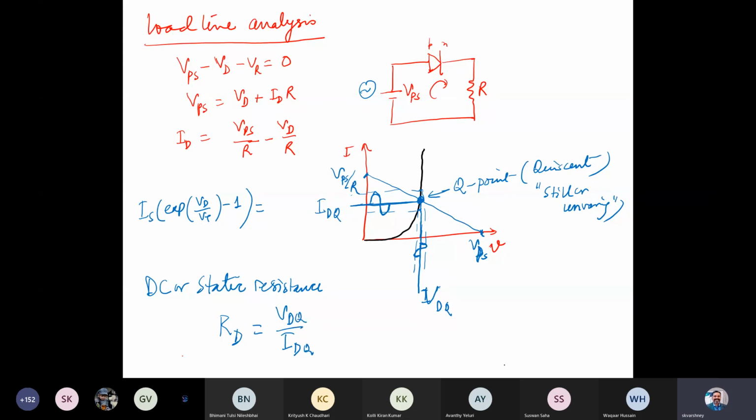There is another value that we can find, which we call the AC or dynamic resistance.